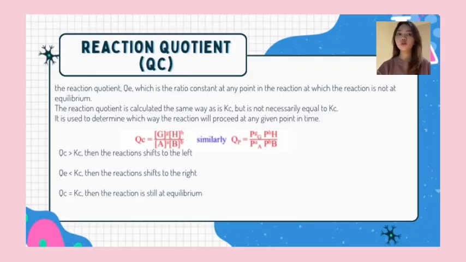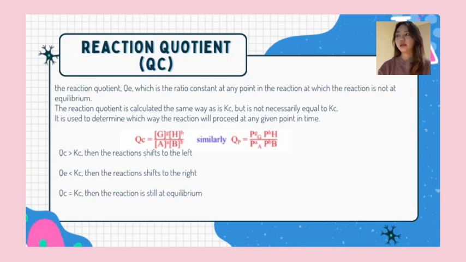Next, reaction quotient. The reaction quotient Qc is the ratio at any point in the reaction at which the reaction is not at equilibrium. The reaction quotient is calculated the same way as Kc, but is not necessarily equal to Kc. It is used to determine which way the reaction will proceed at any given point in time.